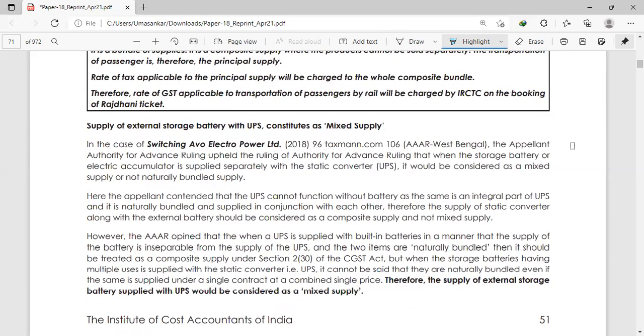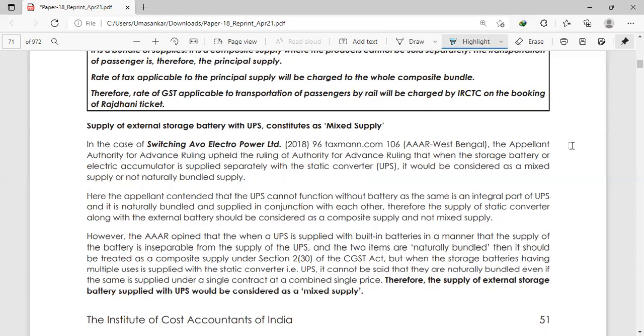Then, supply of an external storage battery with UPS constitutes a mixed supply. See, external storage battery with UPS, whether it is a mixed supply, let's see. Means it is an inverter with UPS, that one, right? Okay, thanks. This is the case study: in the case of Switching Evo Electric Private Limited, 1896 taxmann.com 106 AAR West Bengal. What is AAR? We'll read at last.